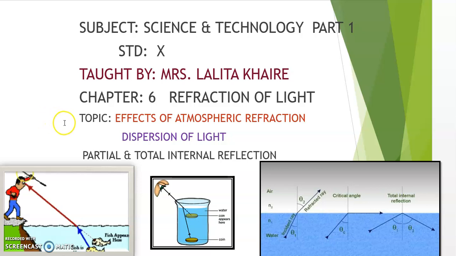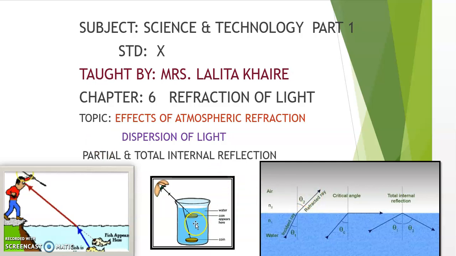Today we'll begin with chapter 6, Refraction of Light, and we'll cover the remaining part, that is effects of atmospheric refraction, dispersion of light, and partial and total internal reflection. What are the effects of atmospheric refraction? That is a mirage, which we have studied. Now we'll study the advanced sunrise and delayed sunset. Next will be the dispersion through the prism, and next the partial and total internal reflection.